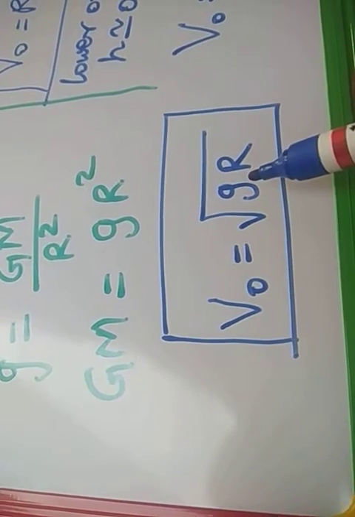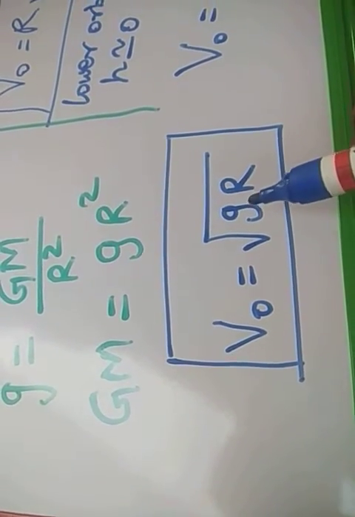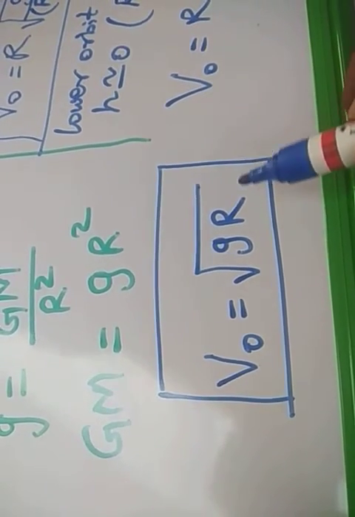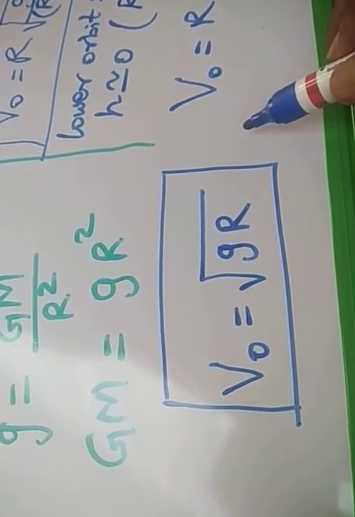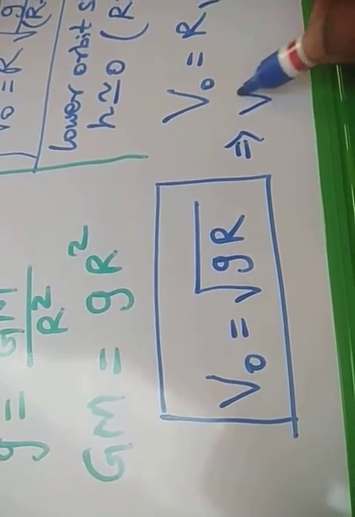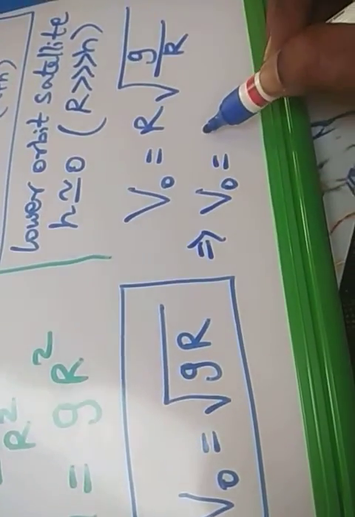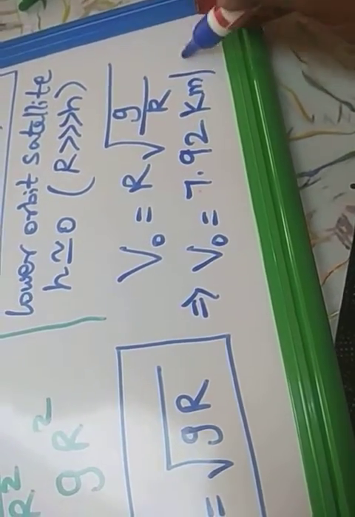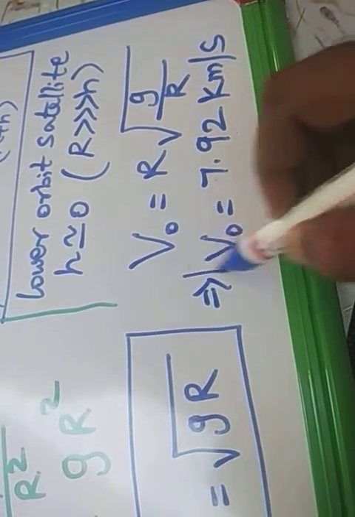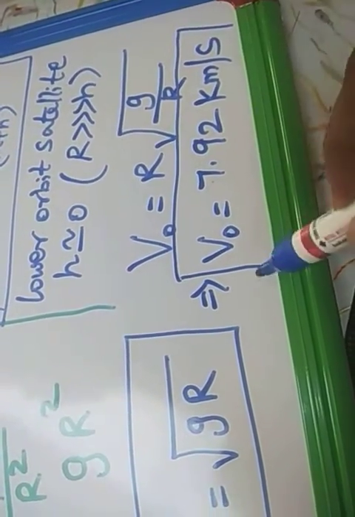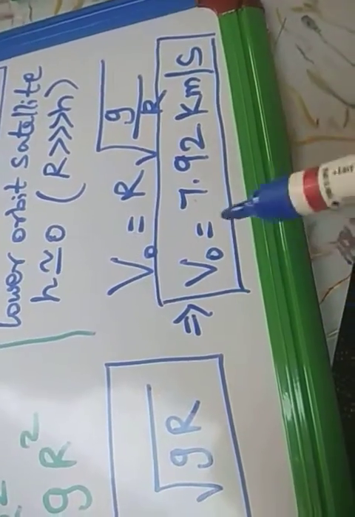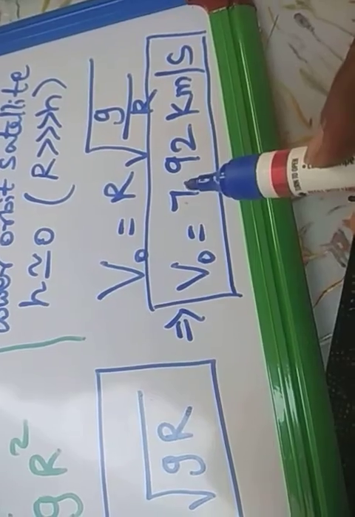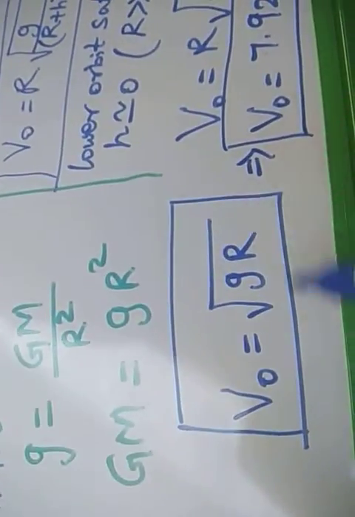By substituting the value of g equal to 9.8 meter per second square, and the radius of the earth equal to 6.4 into 10 power 6 meter, we get the orbital velocity of the lower orbit satellite equal to 7.92 kilometer per second.